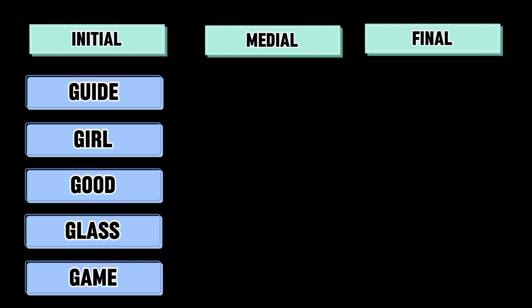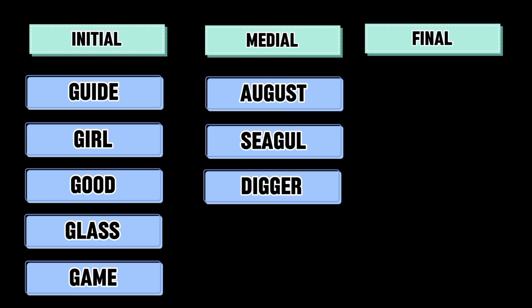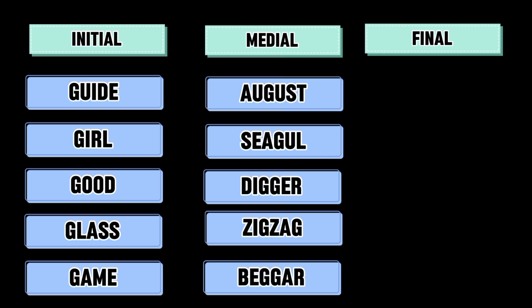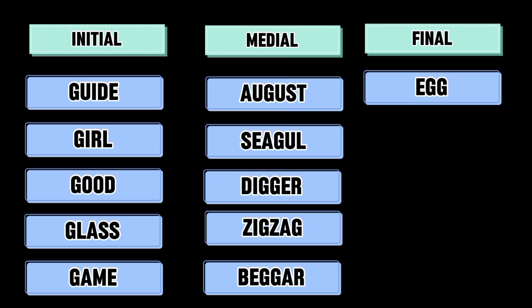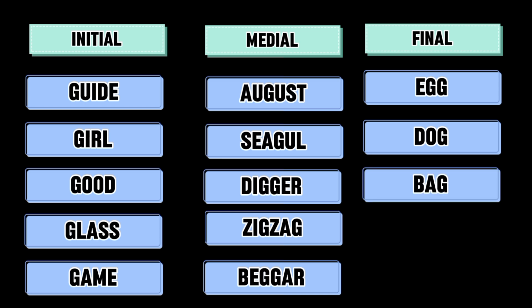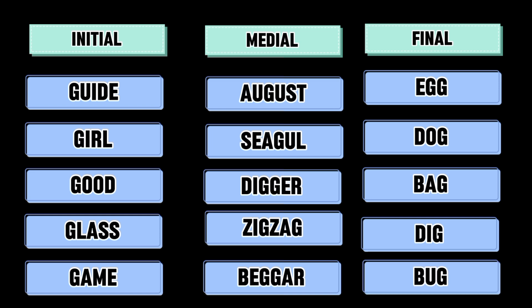Initial sound: guide, girl, good, glass, game. Medial sound: August, seagull, digger, zigzag, beggar. In the final: egg, dog, bag, dig, bog. So you can see how the G is pronounced.